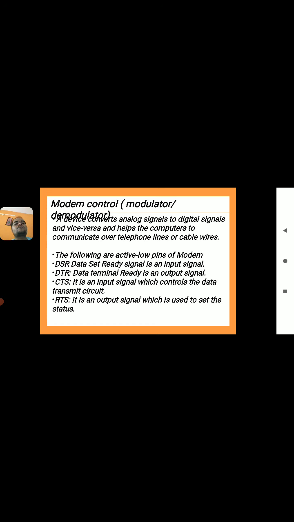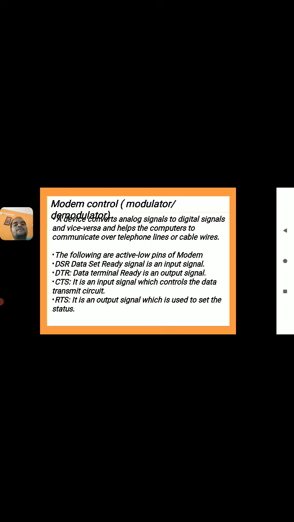So what do those modem signals consist of here? Here we have all the active low pins of the modem. Those are called DSR bar, DTR bar, CTS bar and RTS bar. What is DSR bar? Data set ready signal. It is an input signal. DTR is called data terminal ready. It is an output signal.